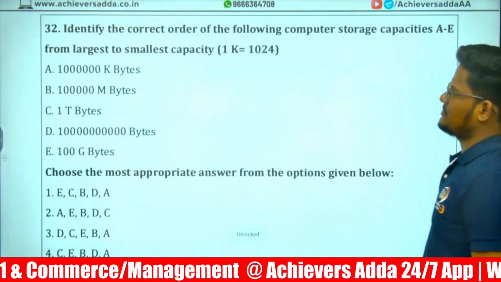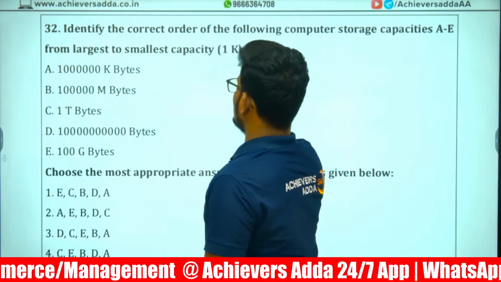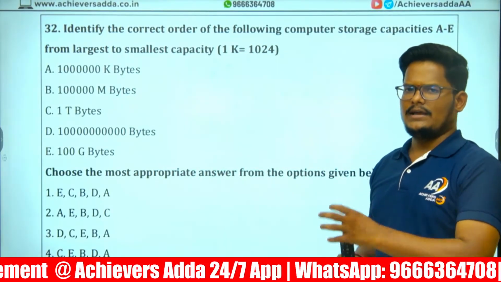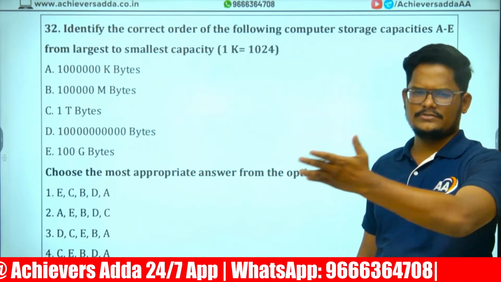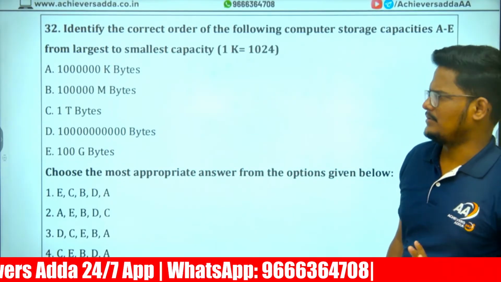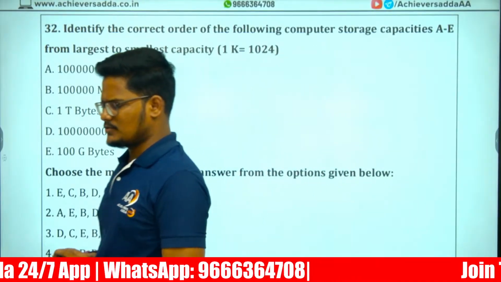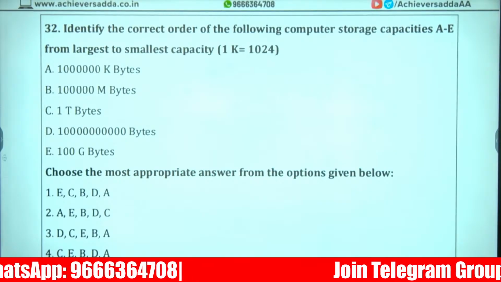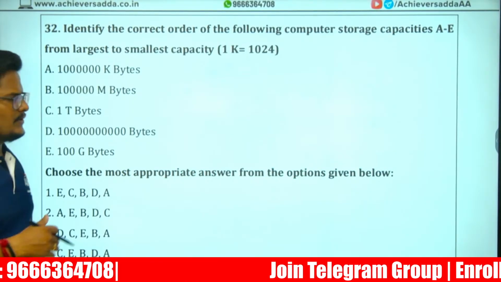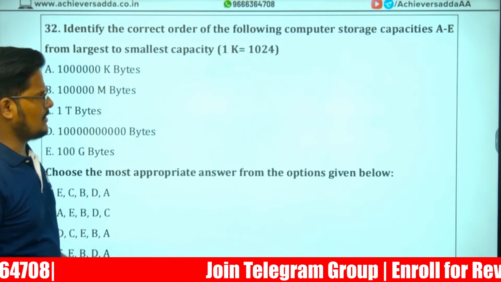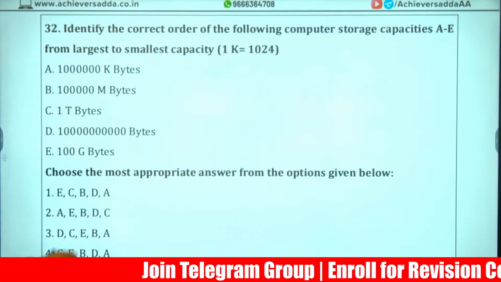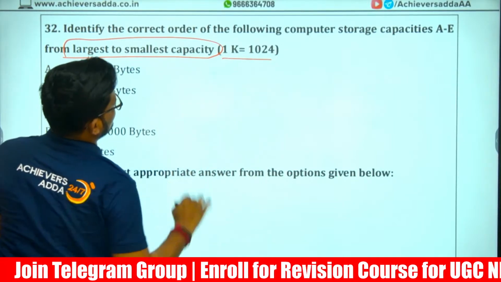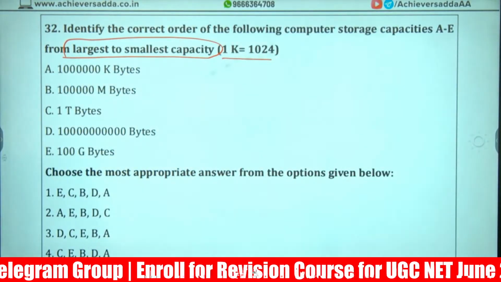Let's do the calculation now. Identify the correct order. I will give you 2 to 3 questions for practice purposes. I will tell you 2 questions and the remaining questions will be in the PDF. You can just look at them and solve. It is not possible for us to complete everything, because if you do all the questions as we completed in the PYQ courses, it will take a lot of time. From largest to smallest capacity we need to arrange. 1 KB equal to 1024 is the hint which is given.